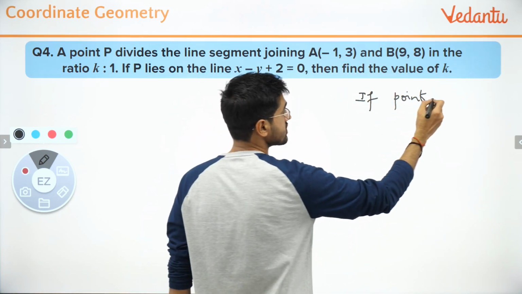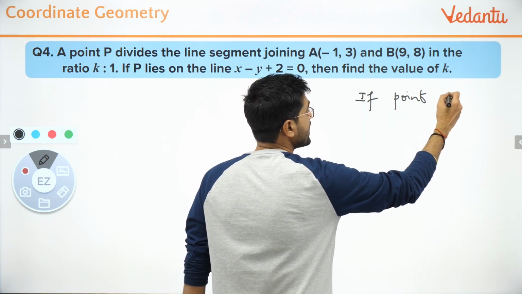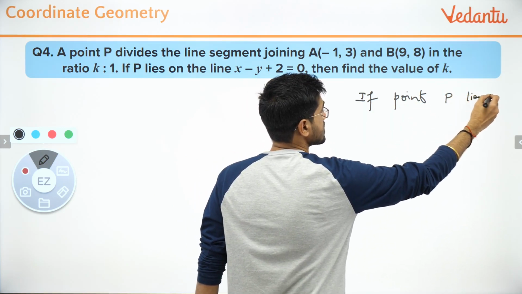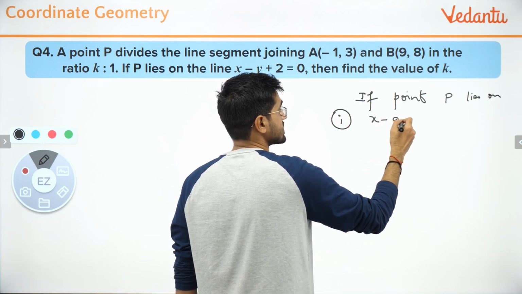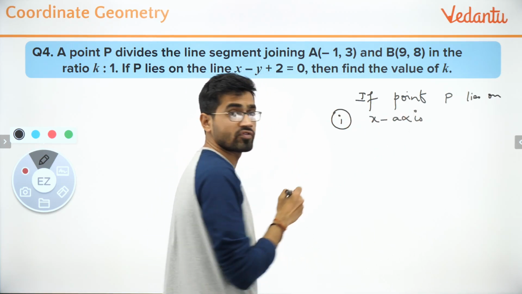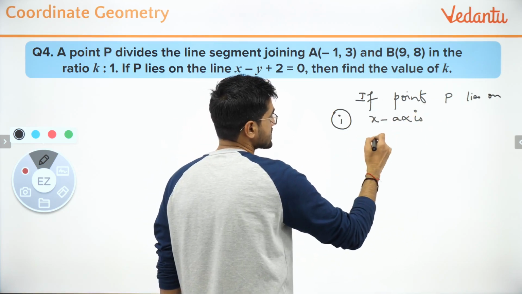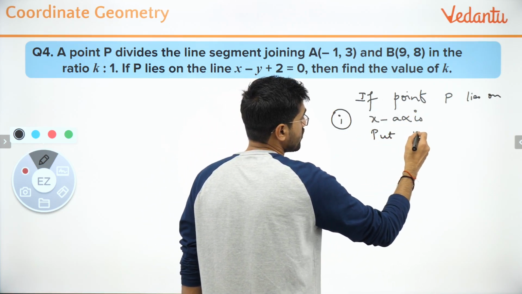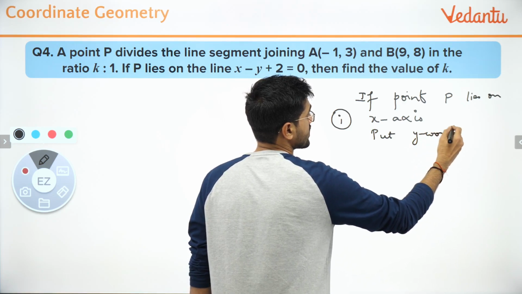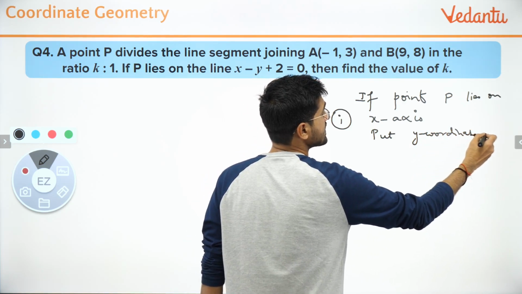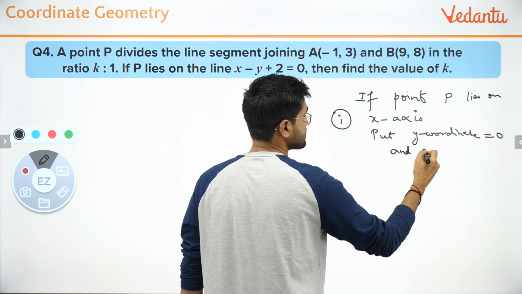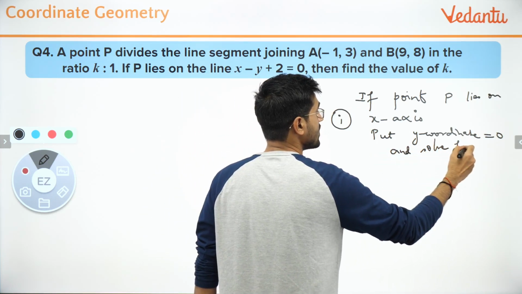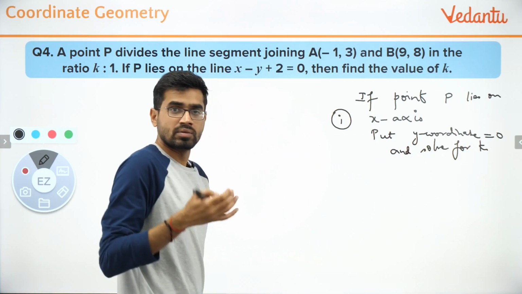I'm giving you the rules, the algorithm, the formula. If it lies on the x-axis, put y coordinate equal to 0. You will use the same formula, but this time you put y coordinate equal to 0 and solve for k. That is case number 1.